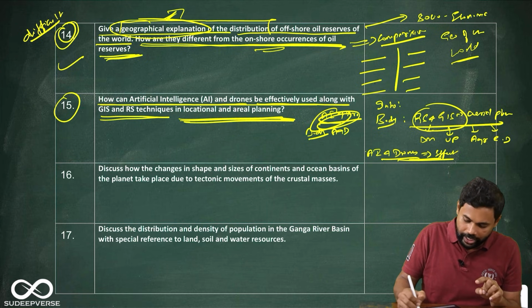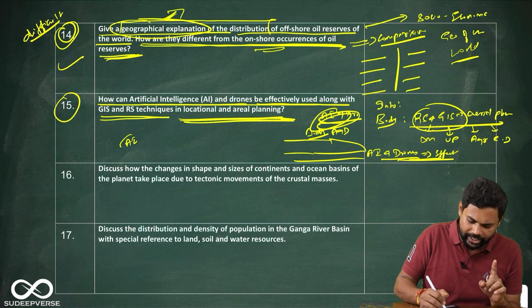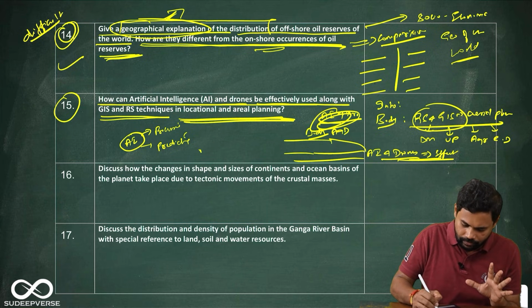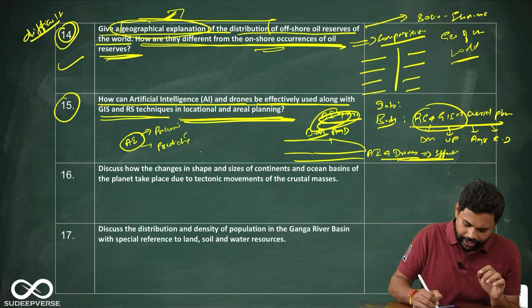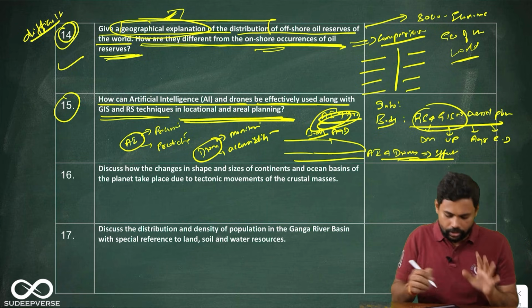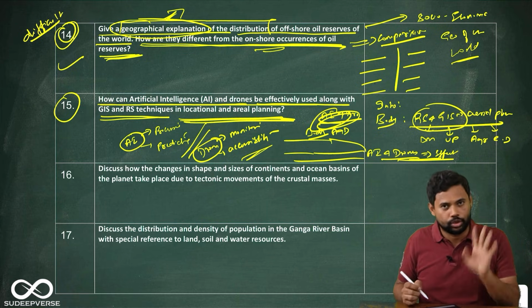So here you should tell how it will be more effective. If I take AI, you should always write these 2 points: processing a lot of data and predicting patterns. These are the 2 things that are very useful. The next is, if you take drones, one is monitoring, the other is accessibility into inaccessible areas. So these are the 2 keywords in AI that you should always use. These are the 2 keywords in drones that you should always use.